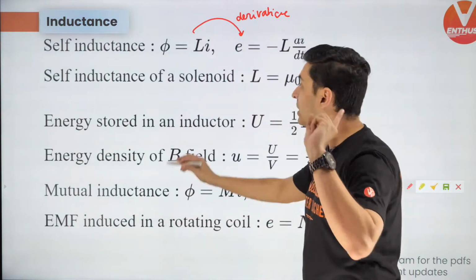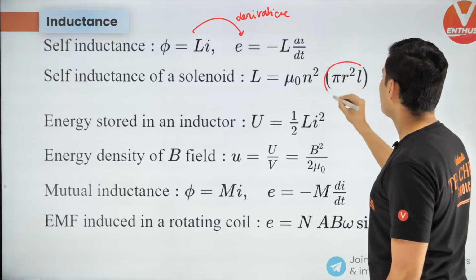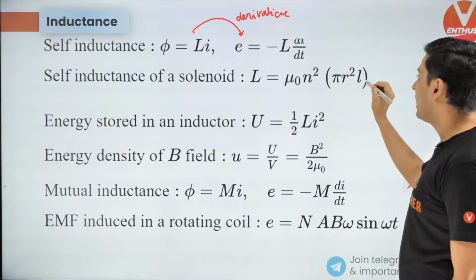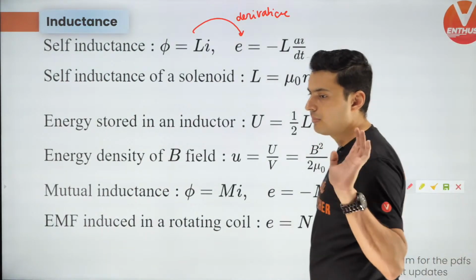Keep this in mind. Next, self-inductance of a solenoid, standard formula. This is very, very important, guys. Mu naught n square pi r square L. Very, very important formula. Keep this in mind.